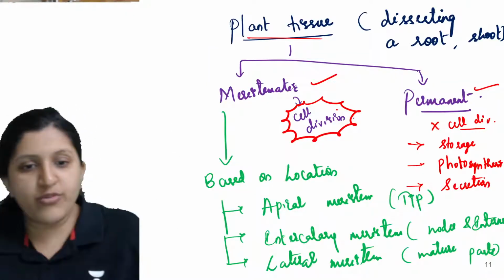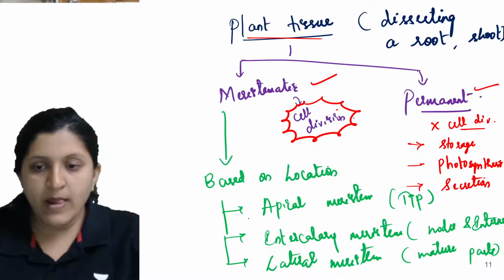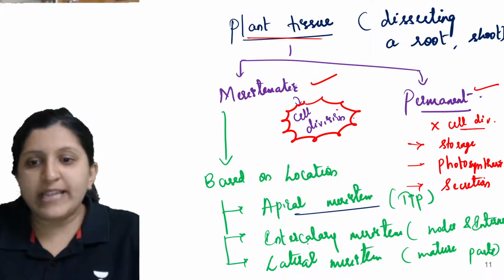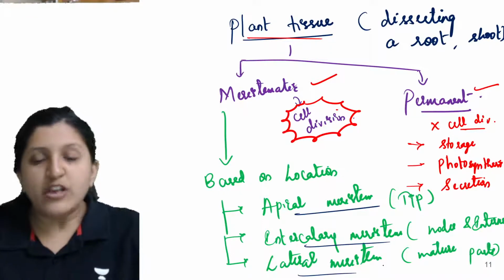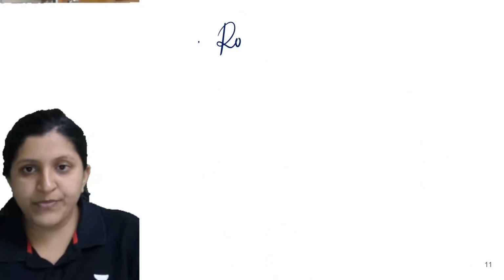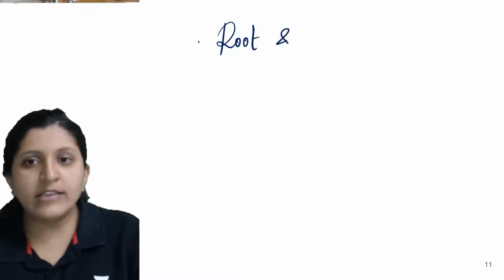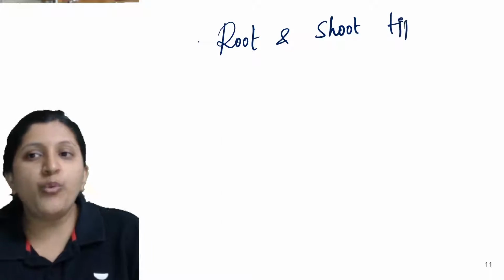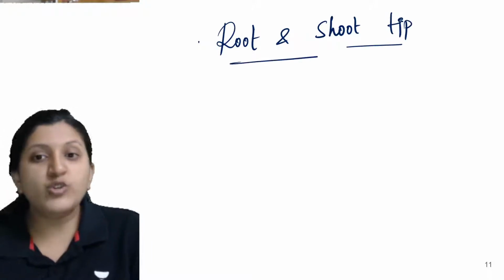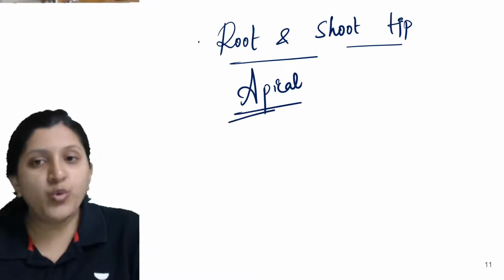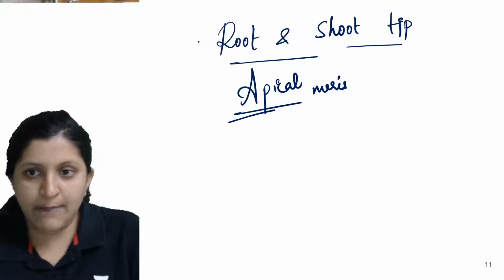So let's go on writing this part. Here itself I have already written the apical meristem. Then there is the intercalary and a lateral meristem. So let me show you a diagram and then explain. Now there is a root tip. This can be root and shoot tip. At root and shoot tip, which meristem do you find? It is the apical meristem that you can find at the root and the shoot tip.